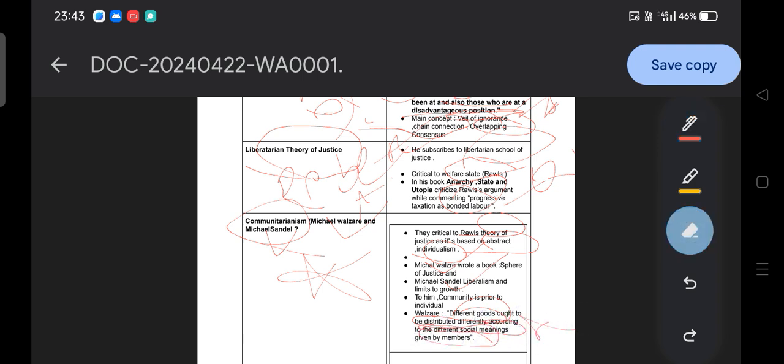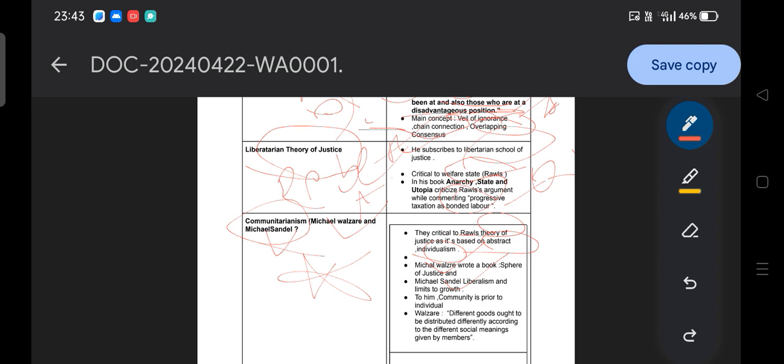Simply, you may get a statement and be asked which ideology or thinker it belongs to. You need to remember it is communitarianism and Michael Walzer. What is the concept of different goods distributed differently, or different social meaning? According to communitarian thinkers, in society the goods and services, for example rights and liberty, should be decided by the community itself, not by the individual.